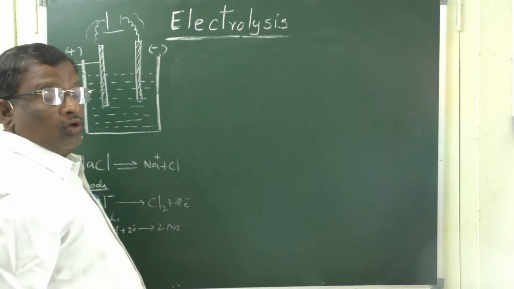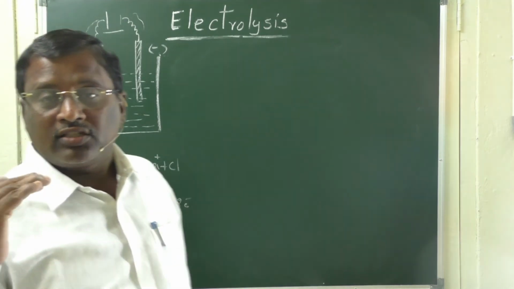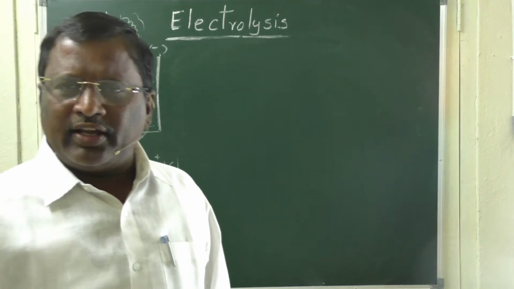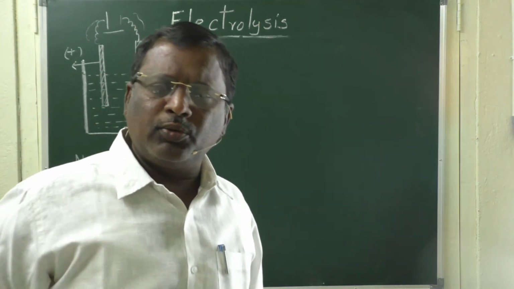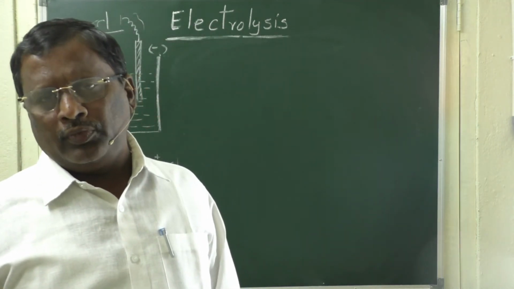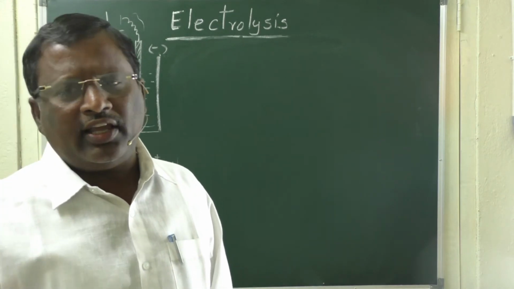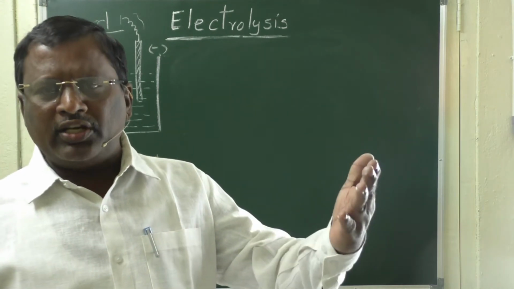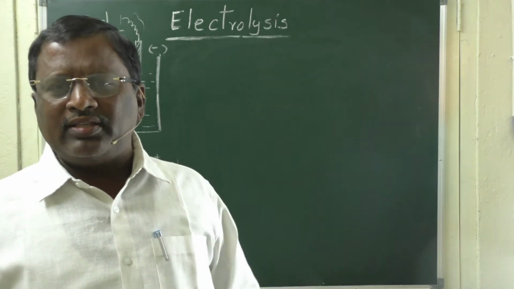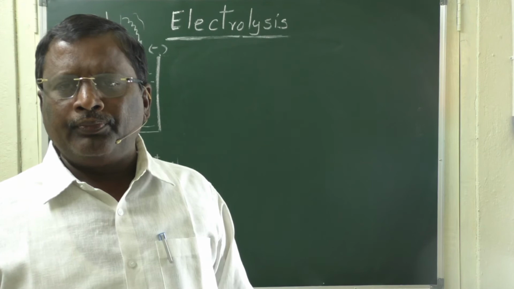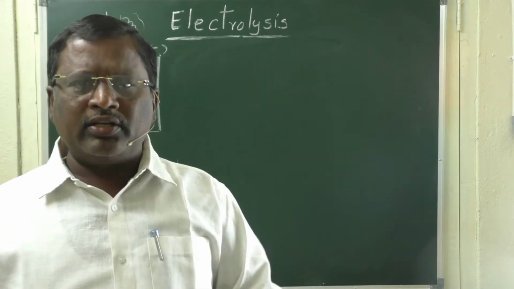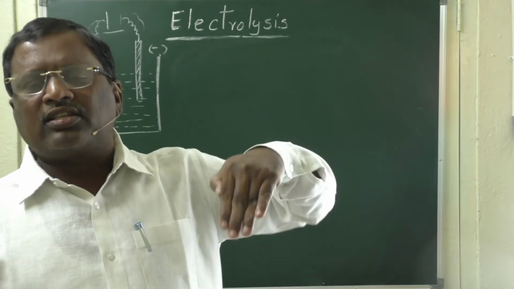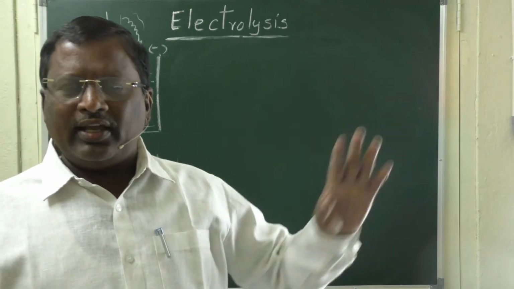We know for any electrode, if oxidation potential is positive, reduction potential will be negative. If reduction potential is negative, oxidation potential will be positive. That is why the highest oxidation potential reaction will take place at anode. In terms of reduction potentials, the reaction with the least reduction potential will take place at anode.